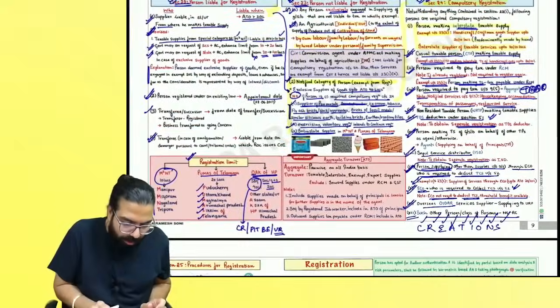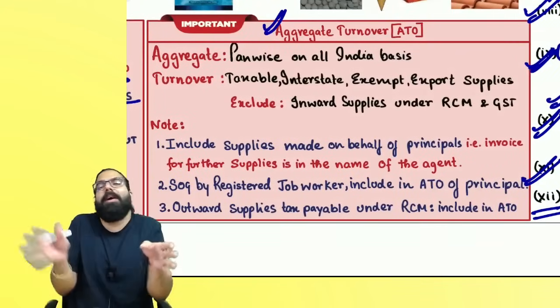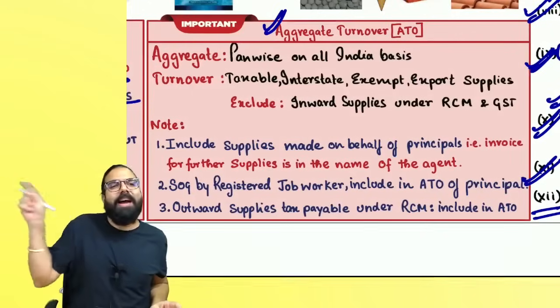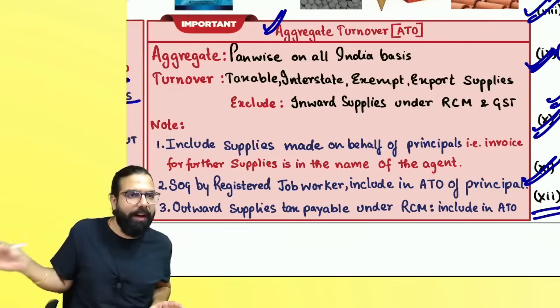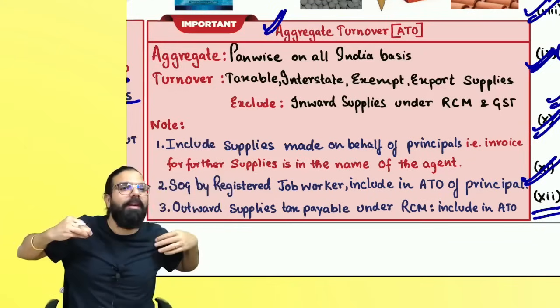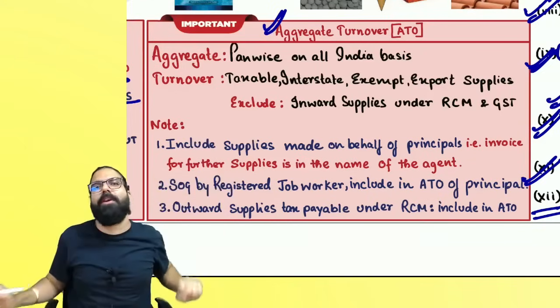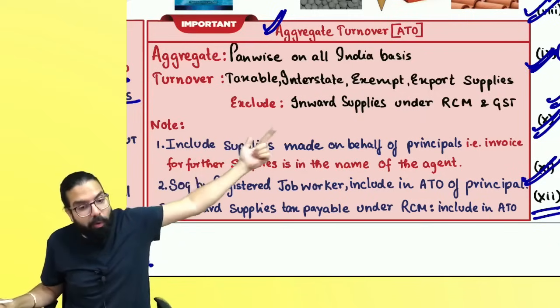Now, over here, when you go ahead and see, one small point is aggregate turnover. Sir, what do you mean by aggregate turnover? Remember, taxable supplies, interstate supplies, exempt and export supplies are always to be included in your aggregate turnover. What is to be excluded always? Inward supplies on which you are paying the tax. Inward is never your turnover. But outward supplies on which the recipient will pay tax, it is my outward.